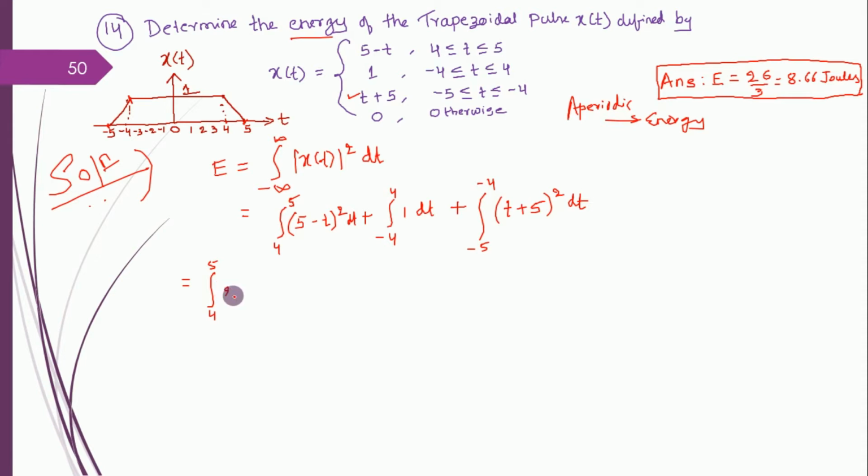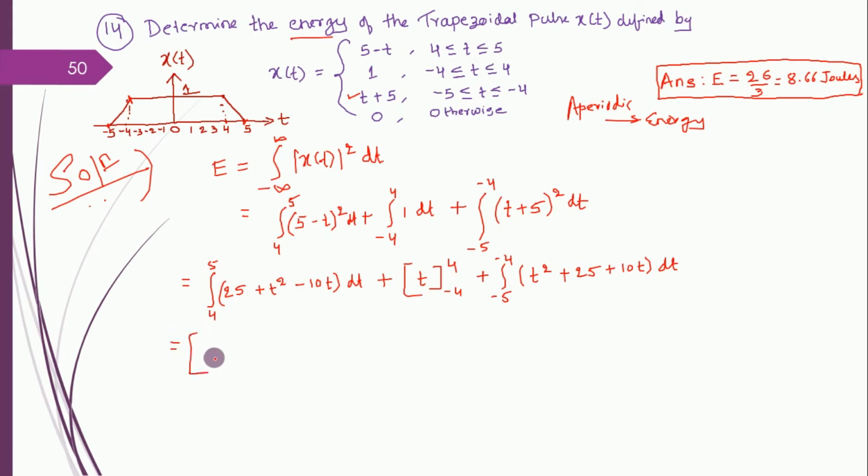So 5 square, 25, plus t square minus 2 5s are 10t, into the bracket dt, plus, so this one is straightforward. Integration of 1 dt is t, the limits I'm writing, and here again I have to apply the a plus b whole square formula. Lower limit is minus 5, higher limit is minus 4. So t square plus 25 plus 10t dt. So this is an integration application.